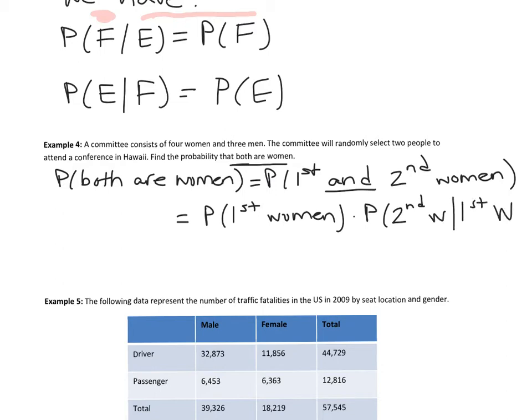All right, so these are dependent events. And in general, and I'll write this at top, sampling without replacement, which is what we're doing, we're choosing someone to go to Hawaii, and then we're not putting them back into the sample space to sample again. We're sampling without replacement.